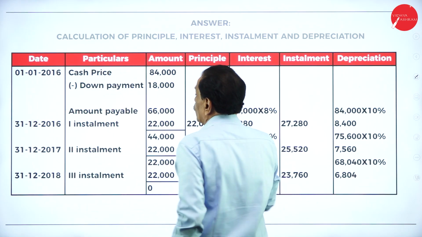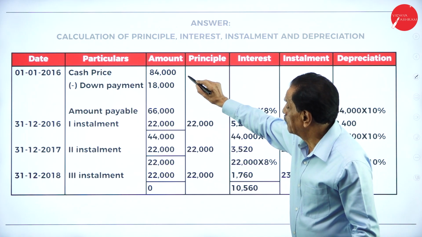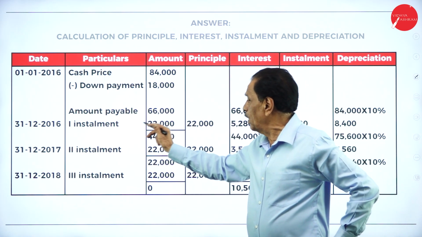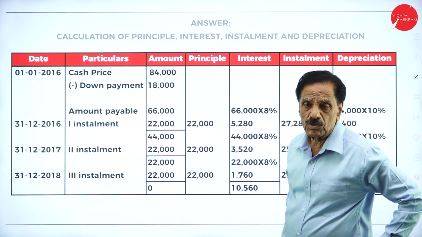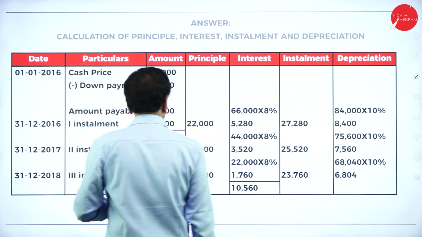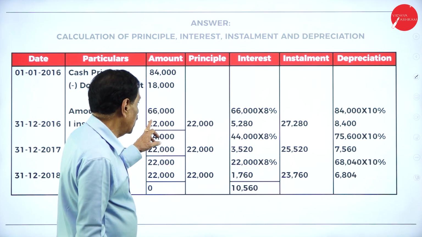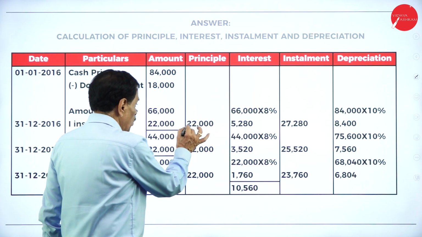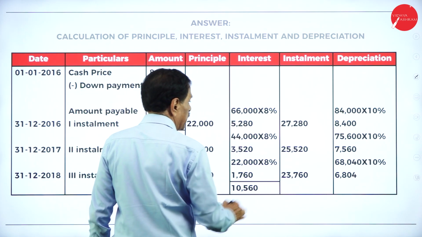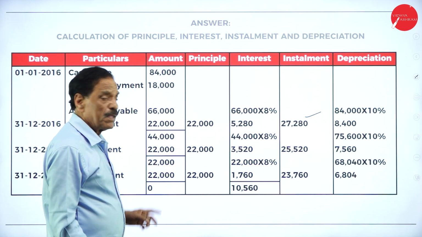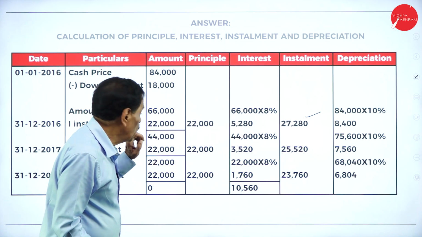See that? What's your cash price? 84,000 minus down payment 18,000. How much amount is payable? 66,000 divided by 3 means 22,000. What's your outstanding balance? 66,000. On that, 8% is 5,280. He's going to pay 22,000 plus 5,280, which is 27,280.